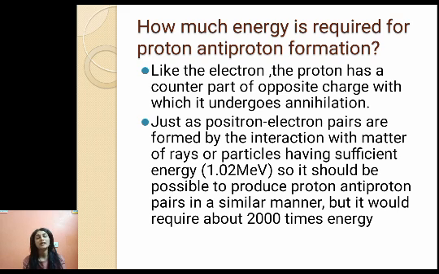Now as we also discussed in the last lecture, electron and positron are antiparticles of each other because they have all the properties the same and they just differ in terms of charge. When electron and positron combine, they annihilate, and that is the meaning of antiparticle. So the proton also has a counterpart, an antiparticle, which differs in terms of charge. When we take the proton-antiproton pair, they also undergo an annihilation reaction.